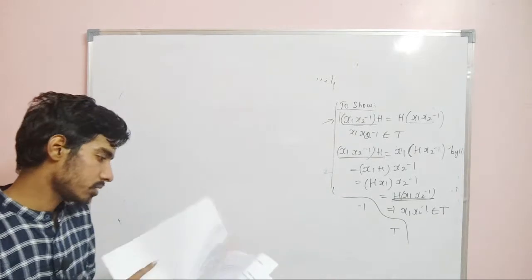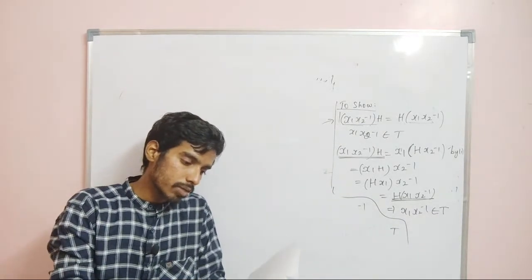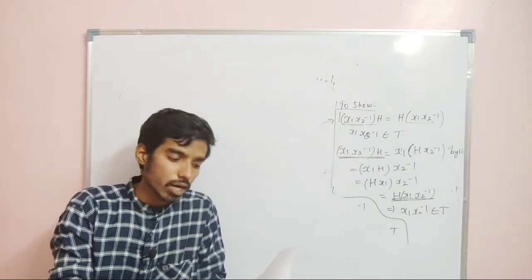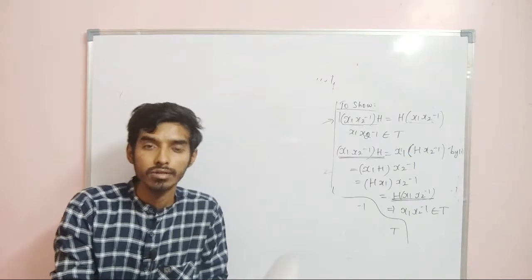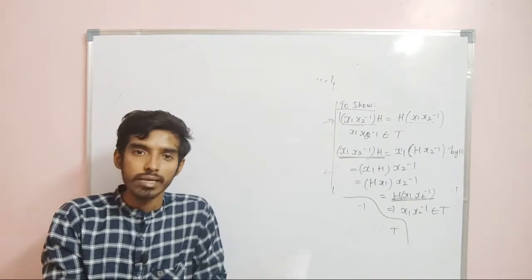Yes, they have given an example, right? A non-abelian group can have an abelian subgroup. For example, the symmetry group S3. S3 is non-abelian, but what about A3? A3 is an abelian group, the group of all even combinations of three symbols.